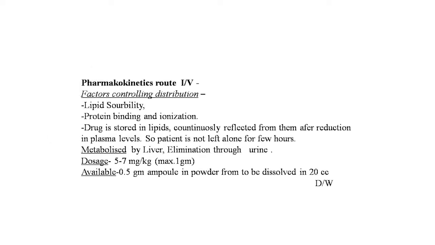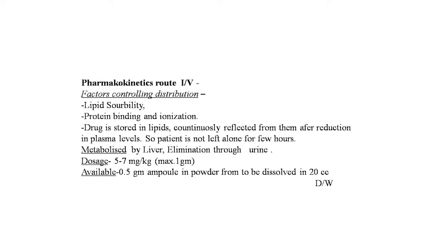Pharmacokinetics: route is IV. Factors controlling distribution: lipid solubility, protein binding and ionization. The drug is stored in lipids, continuously released from them after reduction in plasma levels, so the patient is not left alone for a few hours after this drug has been given. Metabolized in the liver, elimination through the urine.